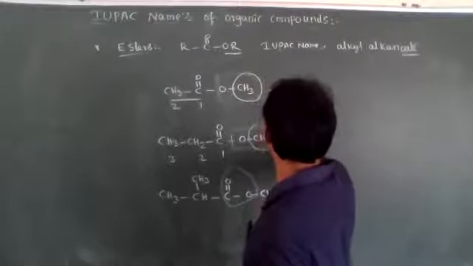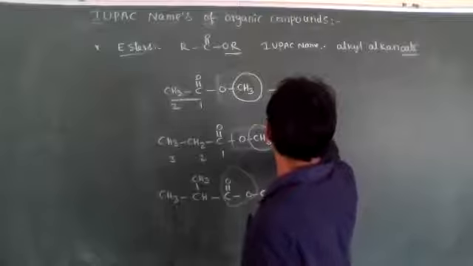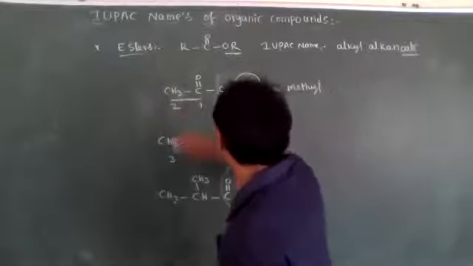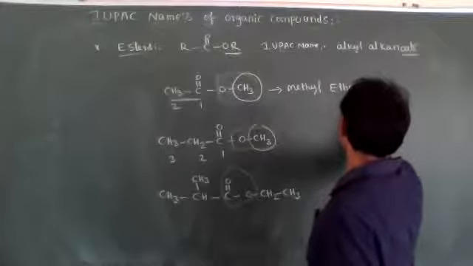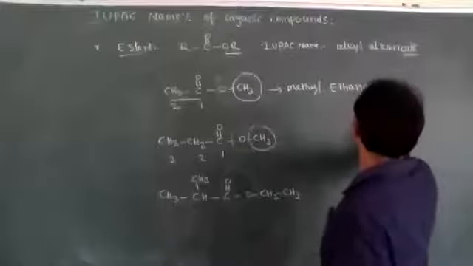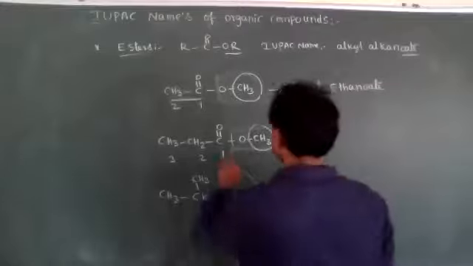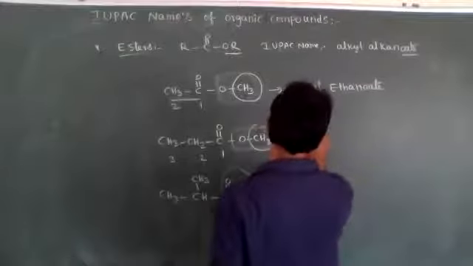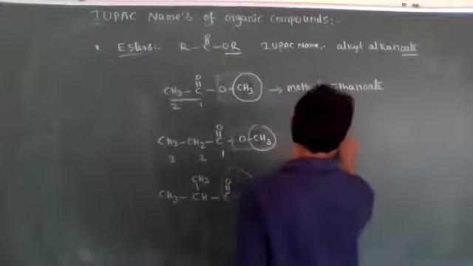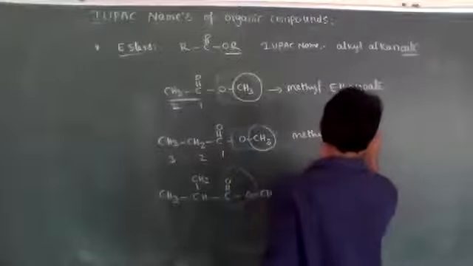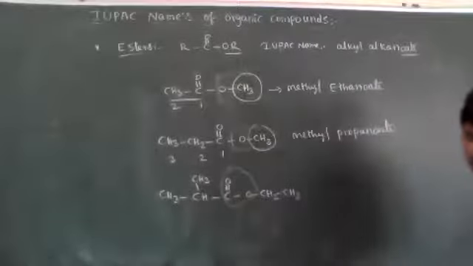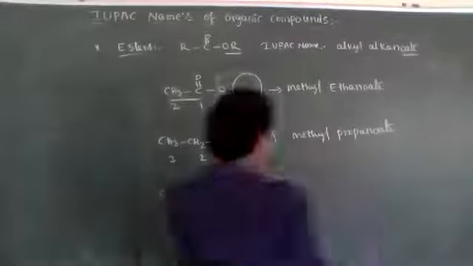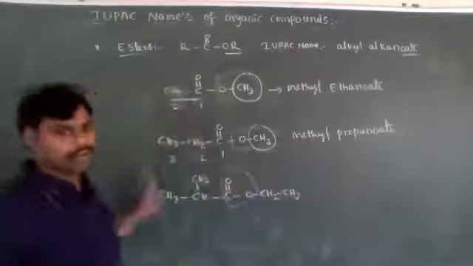This name is methyl, then 1, 2, 3, with the carbonyl chain being two carbons, ethanoate. Methyl ethanoate. Its name is methyl propanoate. Okay, now it is correct. Okay, students? Abhay, very good. Methyl propanoate is the name.